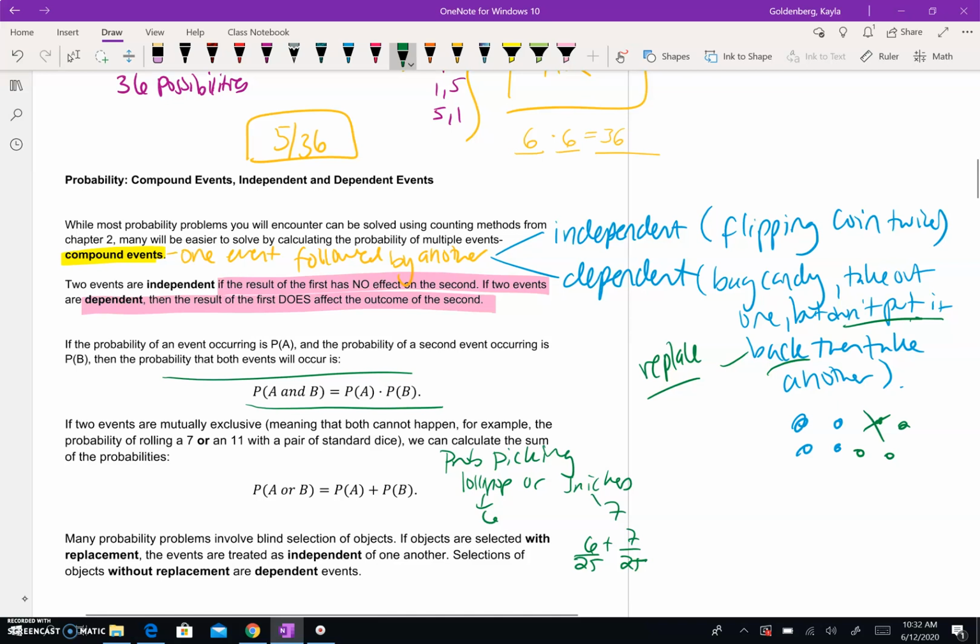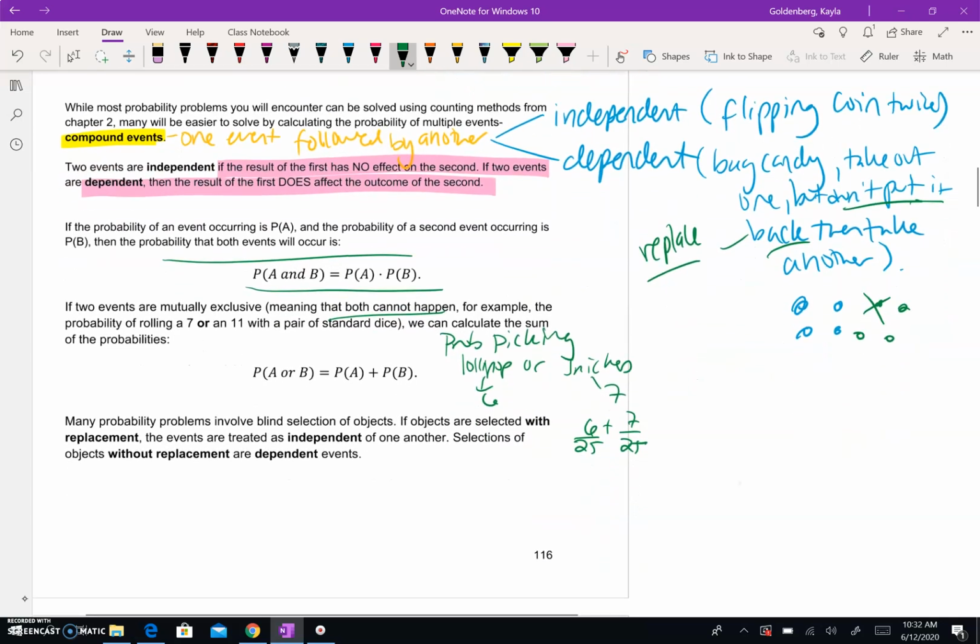And it specifically says that they can't both happen just because sometimes when there's overlap, these problems get a little bit more complicated, right? But you can't have a lollipop that is Snickers flavored. That doesn't exist. So this stuff I wouldn't worry too much about. This stuff I think you'll see kind of come up logically in the problems. Like the candy example I gave you makes total sense to you, but seeing it this way might not make as much sense. Okay, so you can write it down in your notebook.